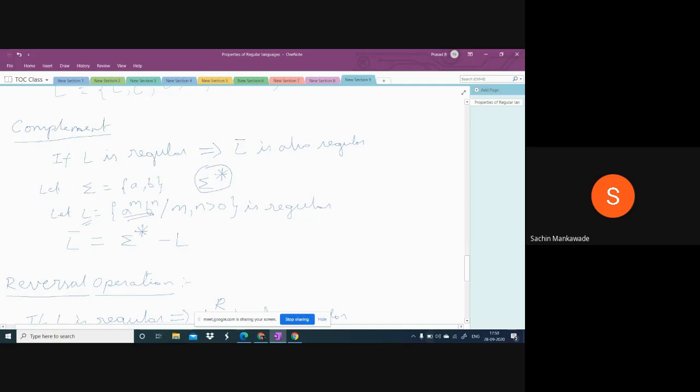Then what is the complement of L? That is L bar. L bar is whatever strings are in L, we subtract from all possible strings. What are all possible strings? Sigma star. From sigma star, if you delete all these strings, whatever is left comes under L bar. So whatever is in L will not be in L bar, and whatever is in L bar, the complement of L, will not be in L. Do you understand? So copy this one: L bar is sigma star minus L simply.